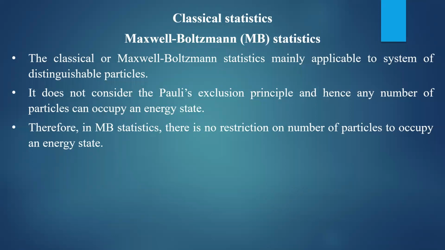You can put any number of particles in the given energy state, or you can find a large number of particles having the same energy. So it is applicable to distinguishable particles. Distinguishable means they are different from one another. They are not identical. From one particle to another, you can observe the difference between them. So it can be considered as a mixture of different kinds of particles. That is the meaning of distinguishable particles.